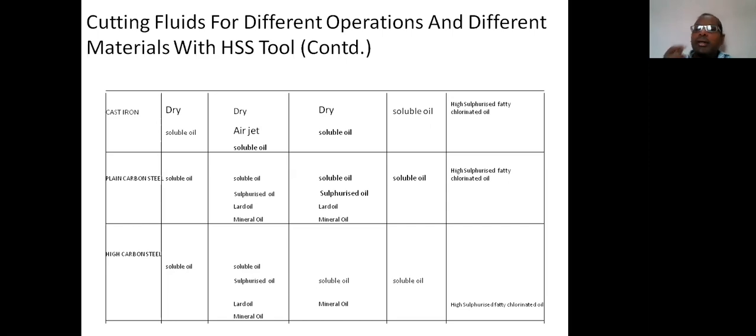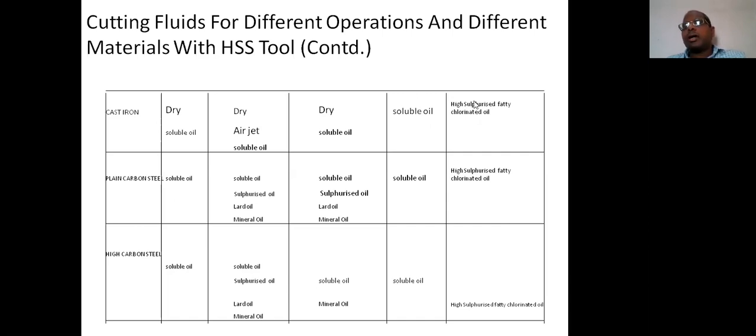So the type of lubricant used for ferrous metals in broaching operation is high sulfurized fatty chlorinated oil. For the previous non-ferrous metals we also used sulfur chlorinated oil, but the quantity of sulfur oil was less. For ferrous metals, the same sulfur chlorinated oil may be used, but the ratio of sulfur oil and chlorinated oil changes.